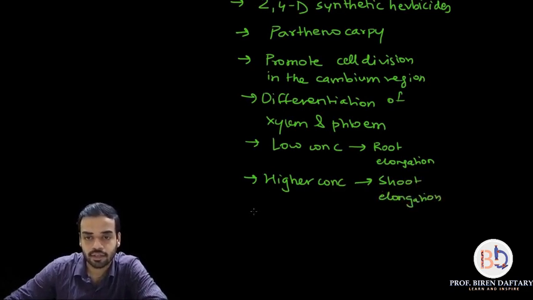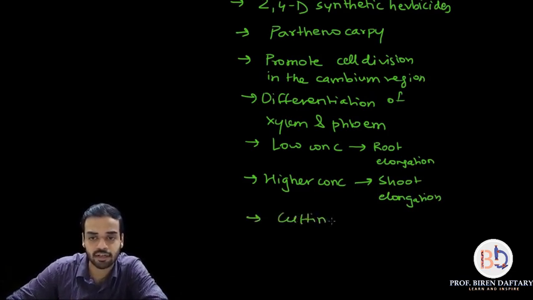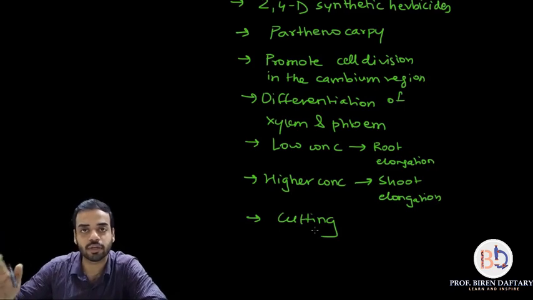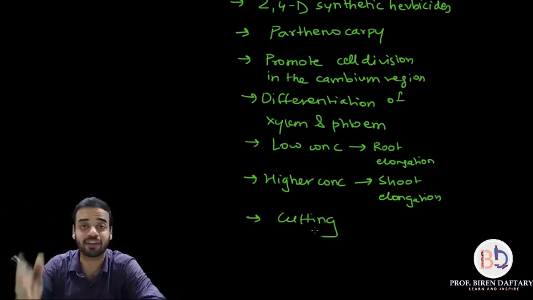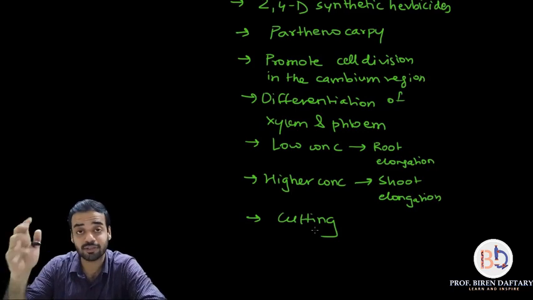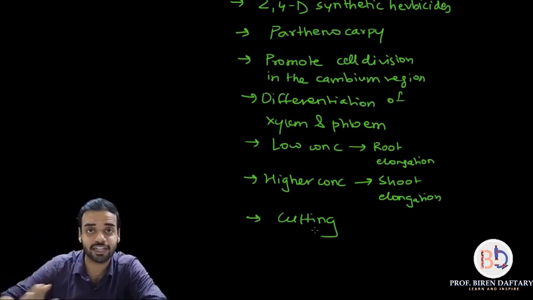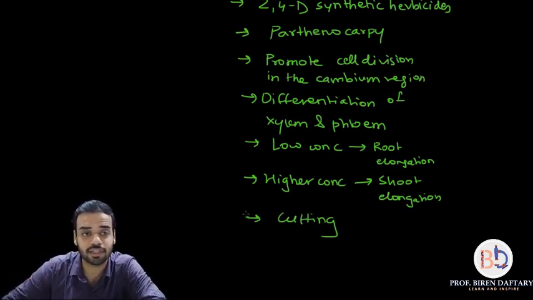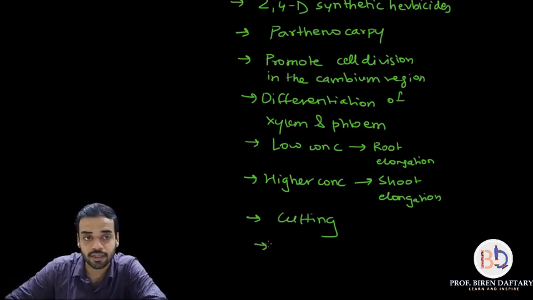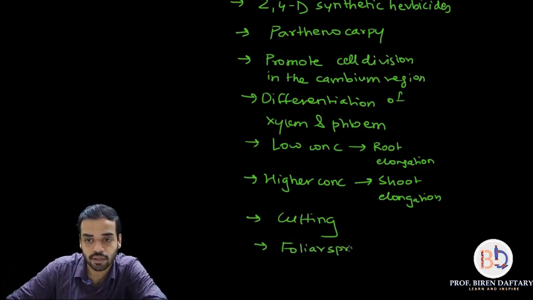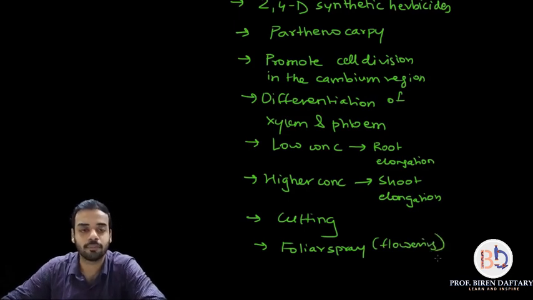Then they also are helpful in the cutting method. I will explain what the cutting method is. There are a lot of applications, so I'm just writing this down so that I don't forget any point while explaining. Then foliar spray is used, normally for inducing flowering in the plants.